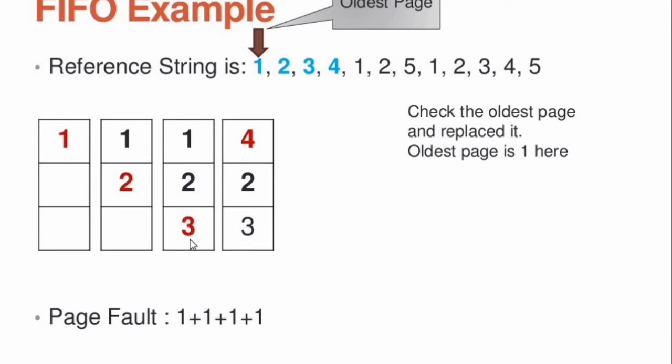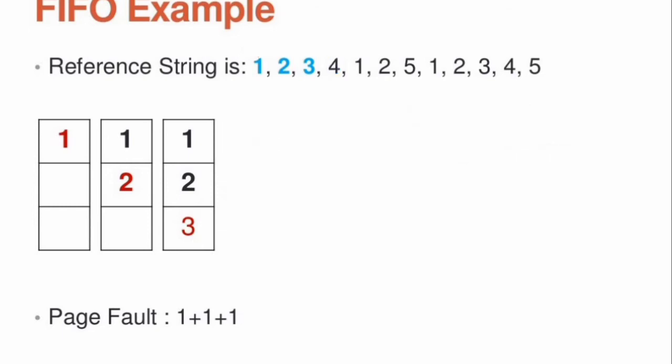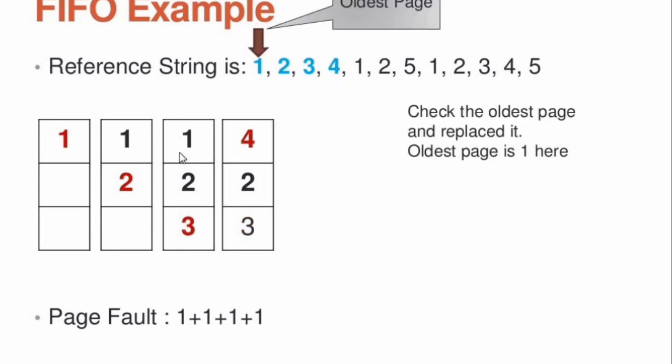There is no space in the main memory. Always when you are loading your page in the main memory, you have to see the existing status of the memory. The existing status of the memory is 1, 2, 3. Now which string am I going to load in the page frame? That is 4. Now you see 4 is not present in the main memory, so a page fault error occurs.